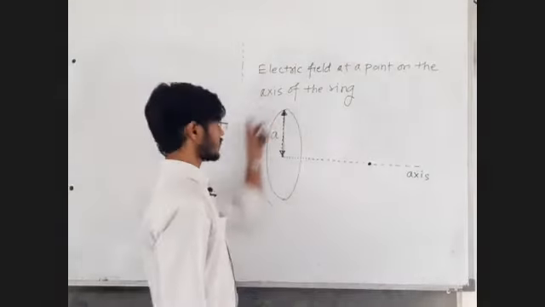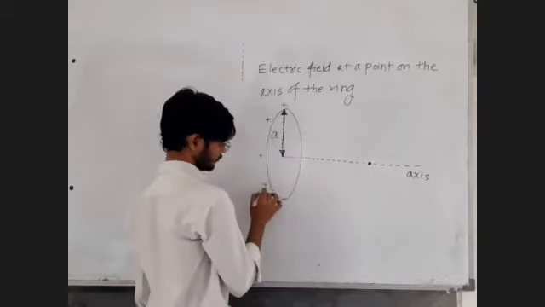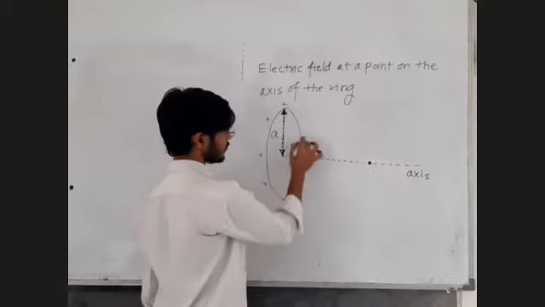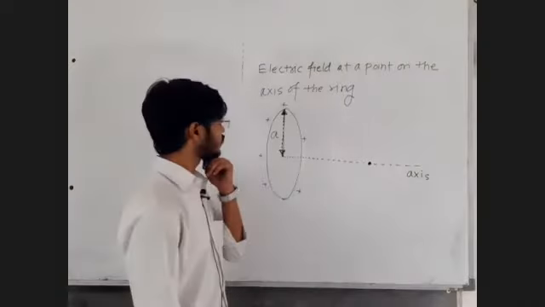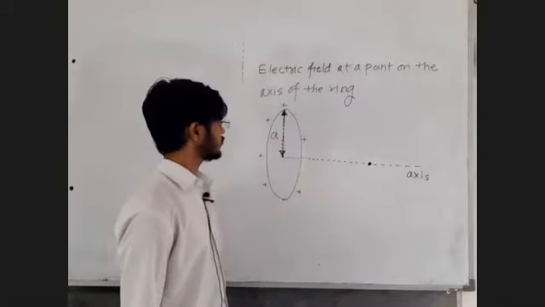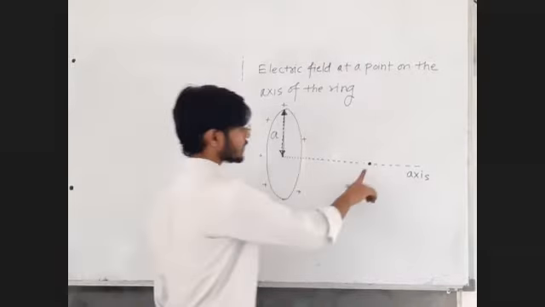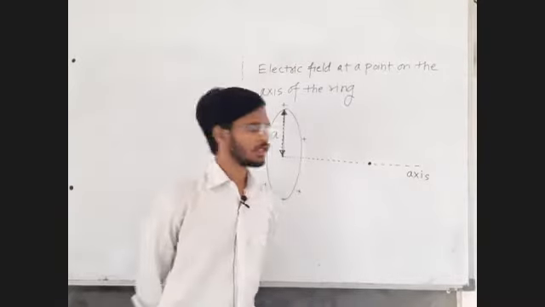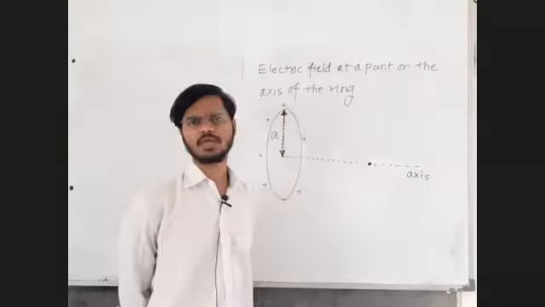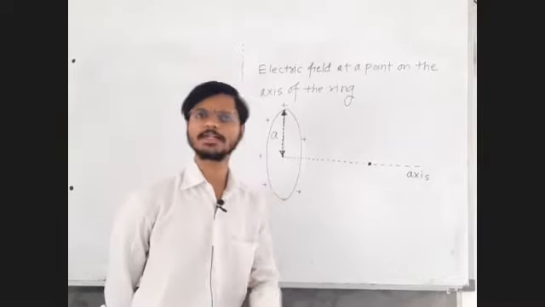Now this is a ring. Let's say it is a uniformly positively charged ring. And at this point, we want to find out the electric field. To find the electric field due to this entire ring, we have to find the electric field due to all small point charges.